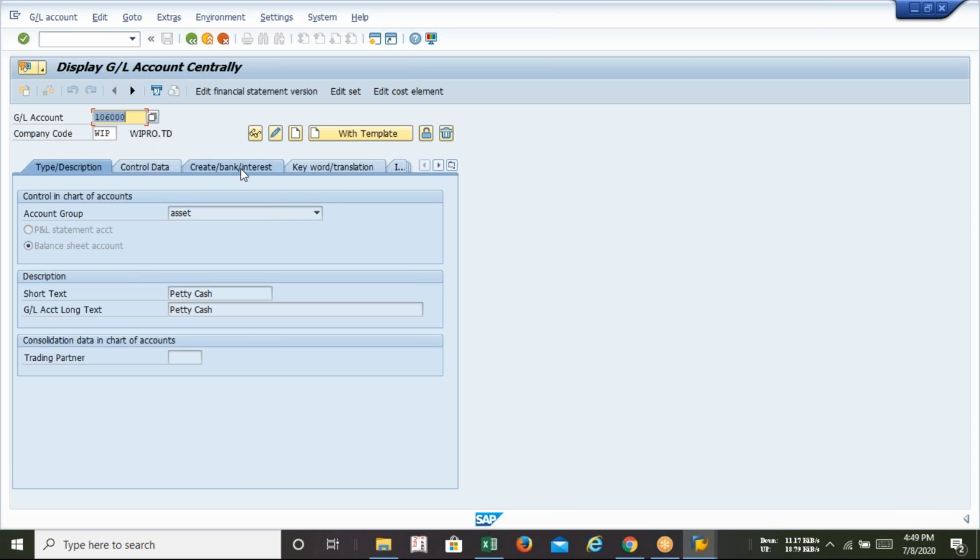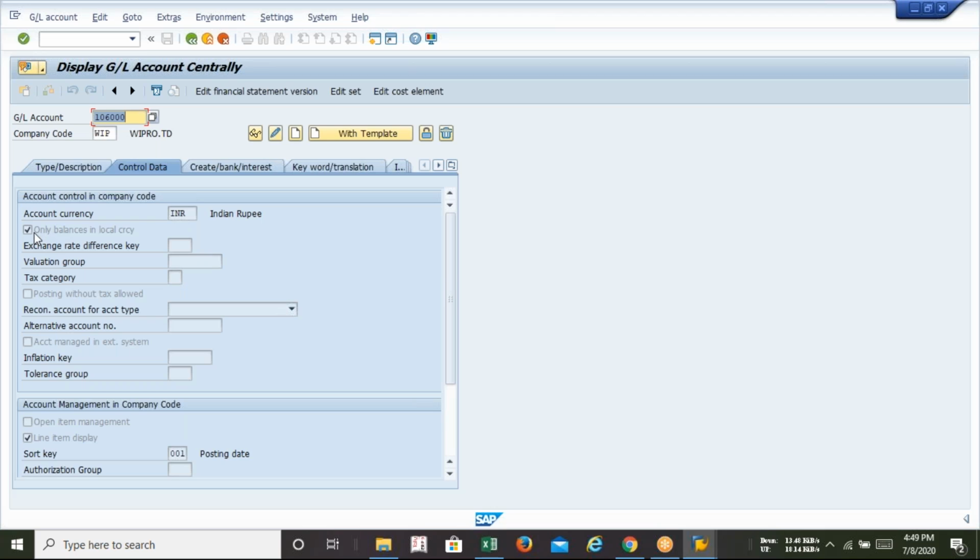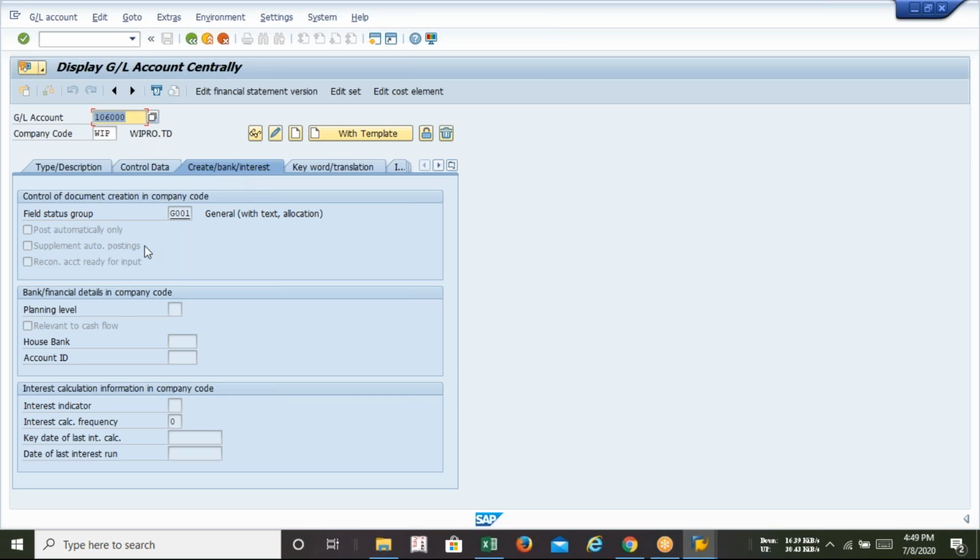These 3 tabs are important: type description, control data, and create bank interest. I hope we have understood the type description part. Now come to the control data. What are we supposed to select? The local currency, this one, line item sort. Only these 3. And in create bank interest, only the field status group. If we place it properly, our GL configuration will be well and fine. We can use the GL for future transactions without any mistake.